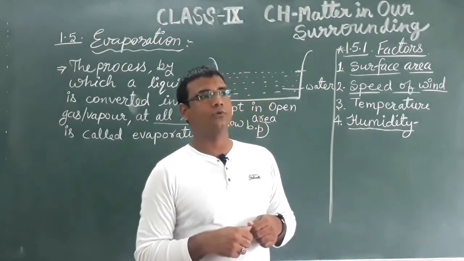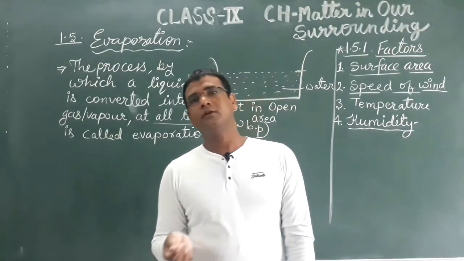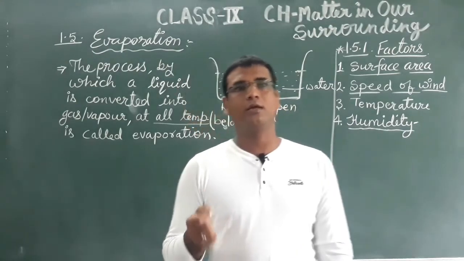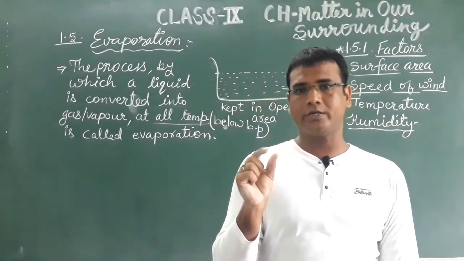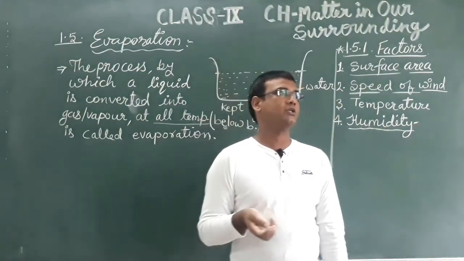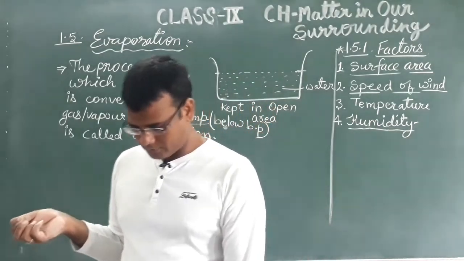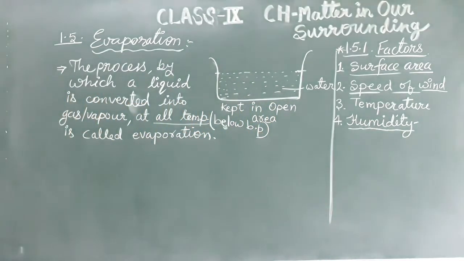This is because of humidity, because during the rainy season the amount of water in the air increases. So this is the fourth factor which affects the process of evaporation.